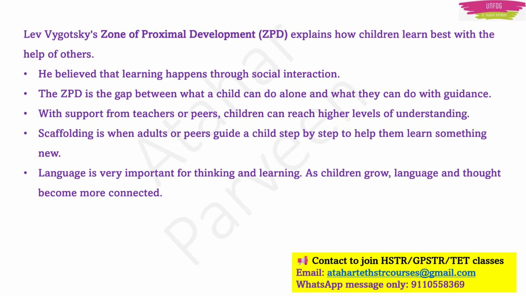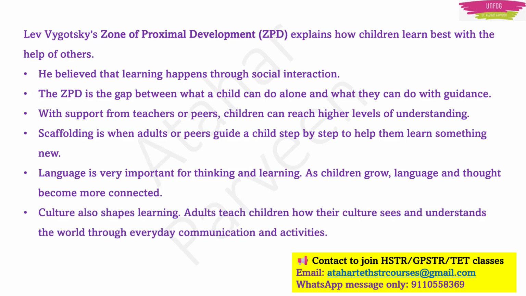So this theory also stresses this point. Along with this, culture also shapes learning, and adults teach children how their culture sees and understands the world through everyday communication and activities. So these are all the important concepts in Lev Vygotsky's zone of proximal development.